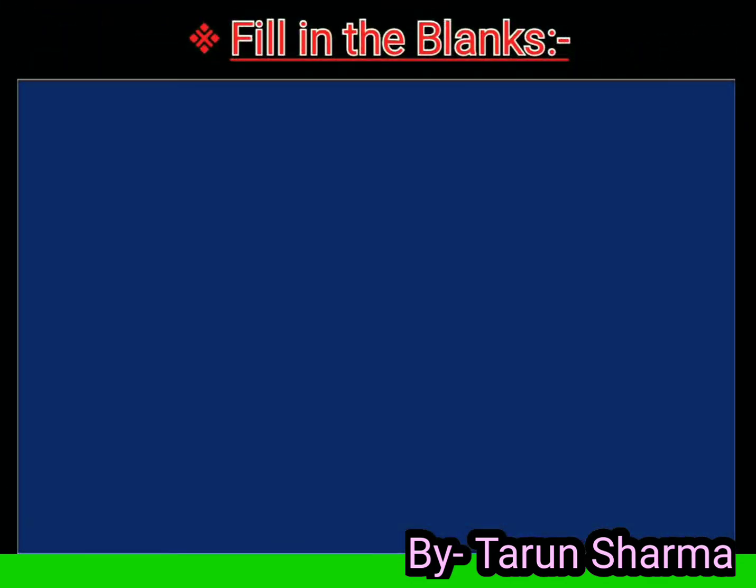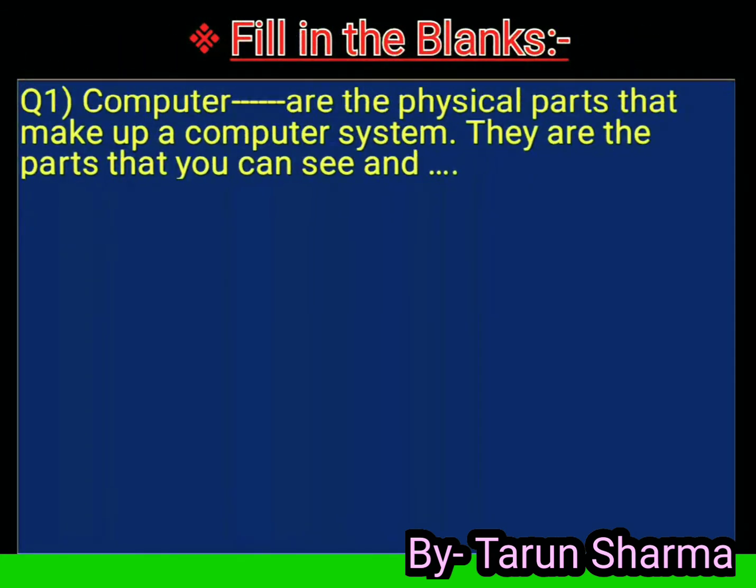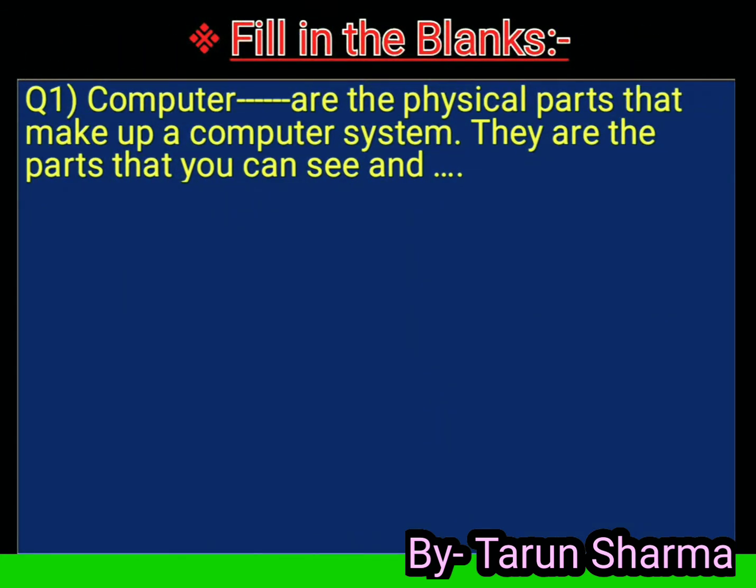Let us discuss some fill in the blanks. Computer dash are the physical parts that make up a computer system. They are the parts that you can see and dash. Answer is hardware and touch. Computer hardware are the physical parts that make up a computer system and they are the parts that you can see and touch. We can touch hardware, but we cannot touch software.